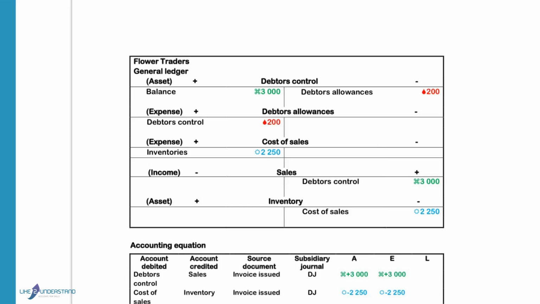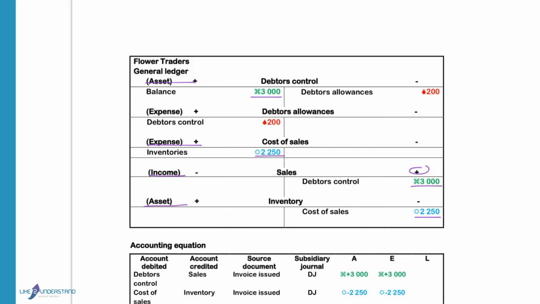When the goods were sold, the debtors' control was debited with R3,000 to increase the assets. Sales was credited to increase income on the credit side with R3,000. Cost of sales increased expenses on the debit side with 2250, and inventory decreases assets on the credit side with 2250.